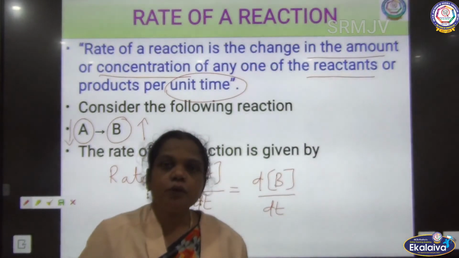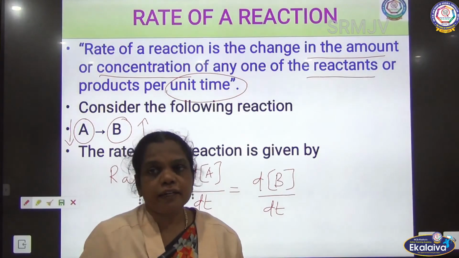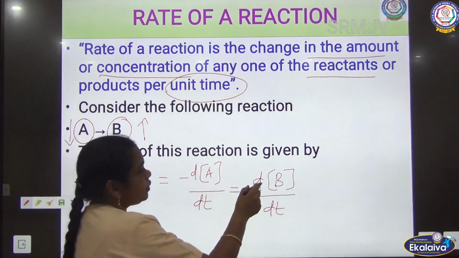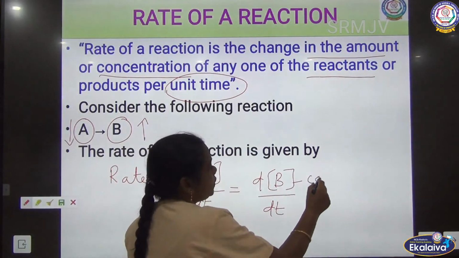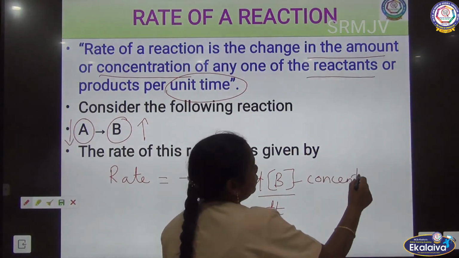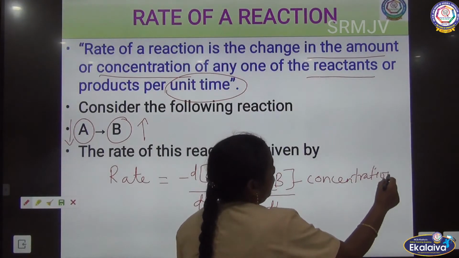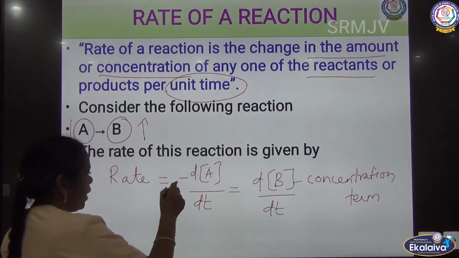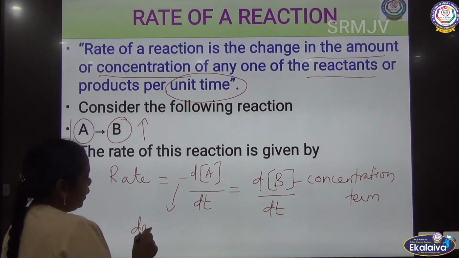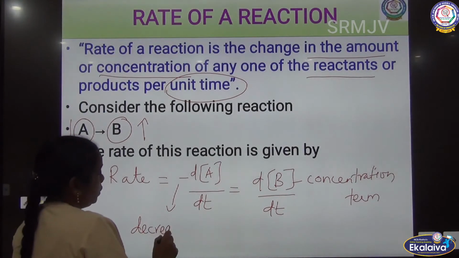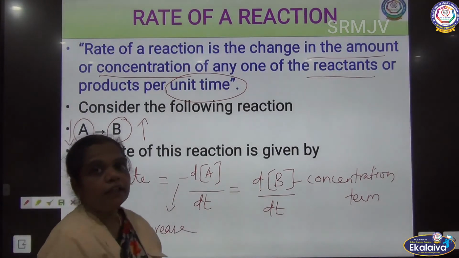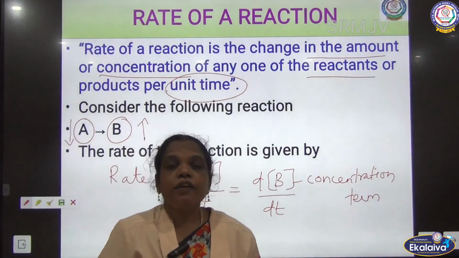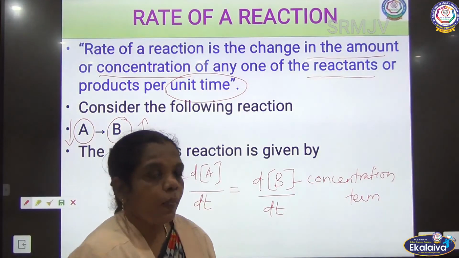By this we can calculate the rate of the reaction by substituting the concentration. The square bracket always denotes the concentration term. The minus sign denotes the decrease in concentration. So, this is the rate equation. Based on that, we can calculate the speed of a reaction.